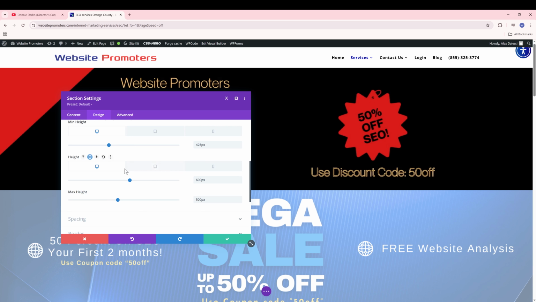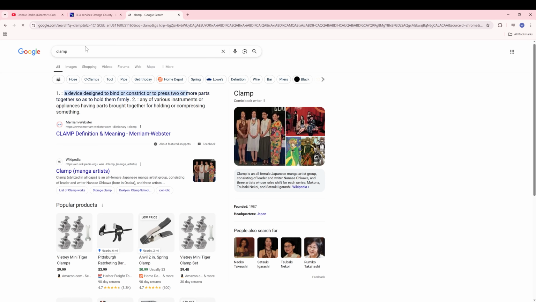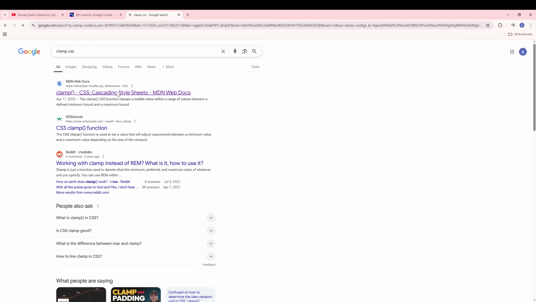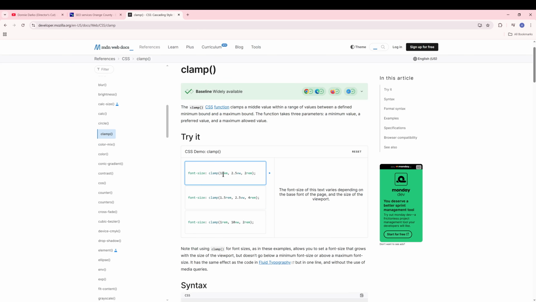And basically what I think this is based off of in the code is the clamp setting in CSS, cascading style sheets. If you've watched my videos on Divi 5, I briefly went over the clamp CSS function. Basically what it does is it allows you to set a min value, a max value, and the preferred value. So as long as the preferred value is between the min and max, it will default to that value.